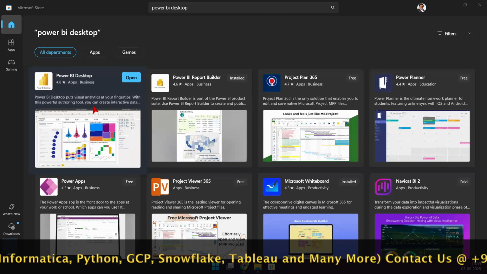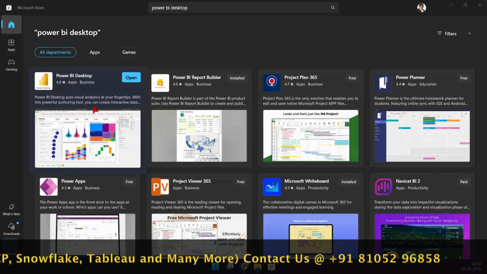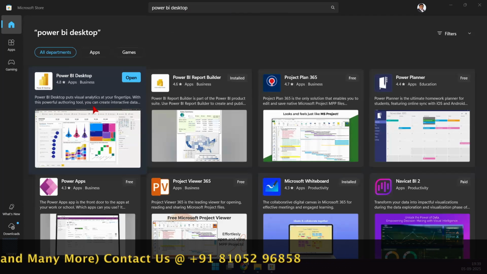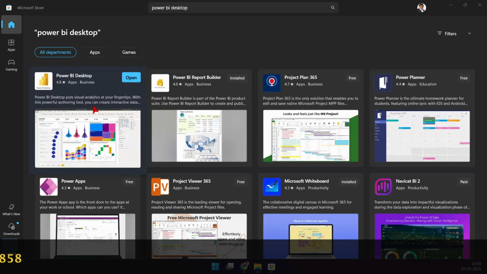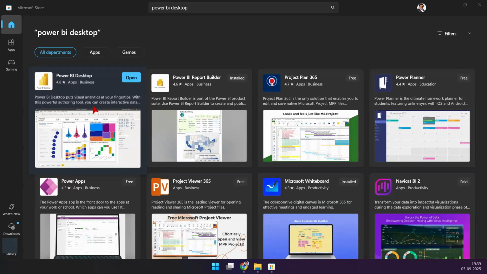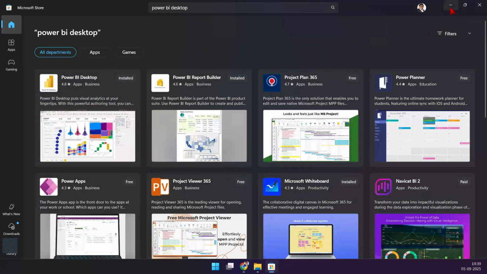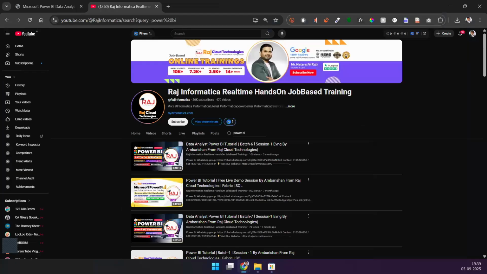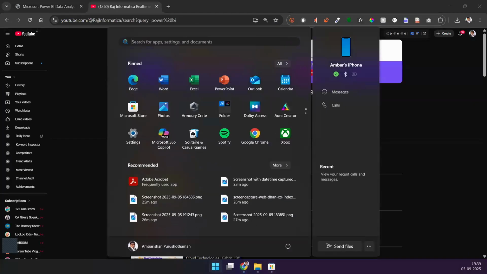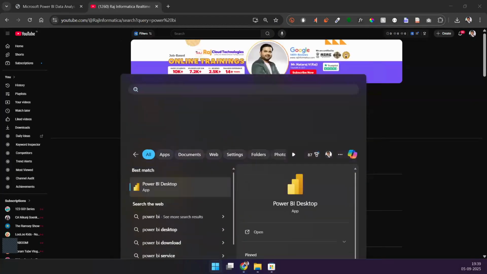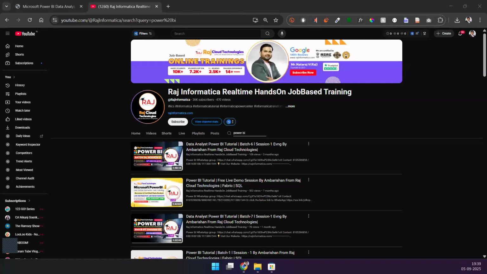So this desktop version is completely free. I'm not talking about a trial version. I'm not talking about something free for certain days. No, it's free for the entire lifetime. As of now, and for some time at least. Let's see, until and unless Microsoft changes its mind. So it's free. Just install it and you can be ready with this. And I want you to observe what I'm trying to do here. We'll search for Power BI and get started with this particular tool.